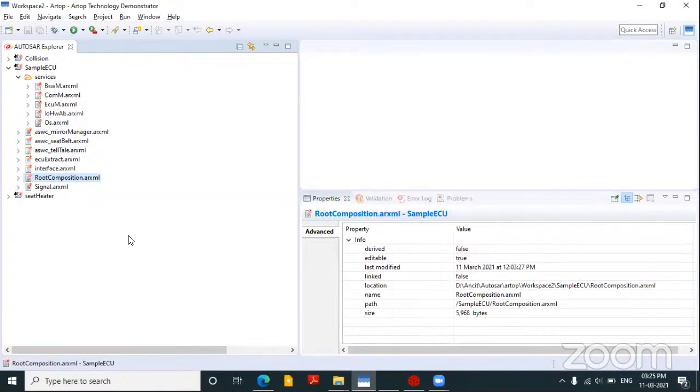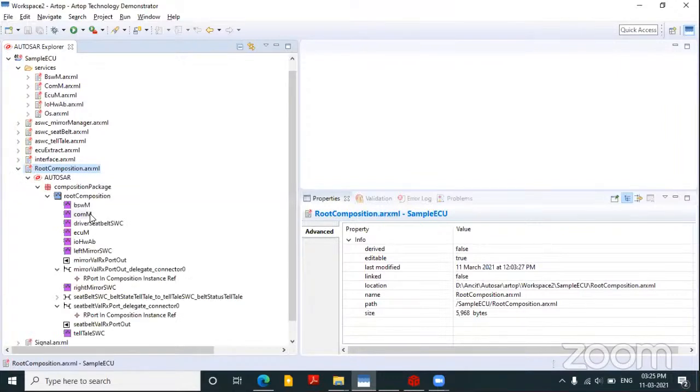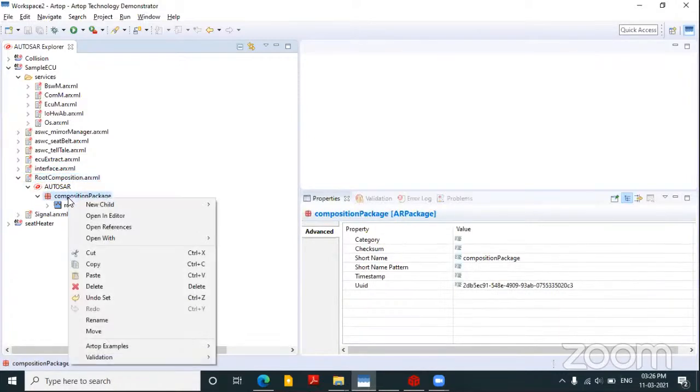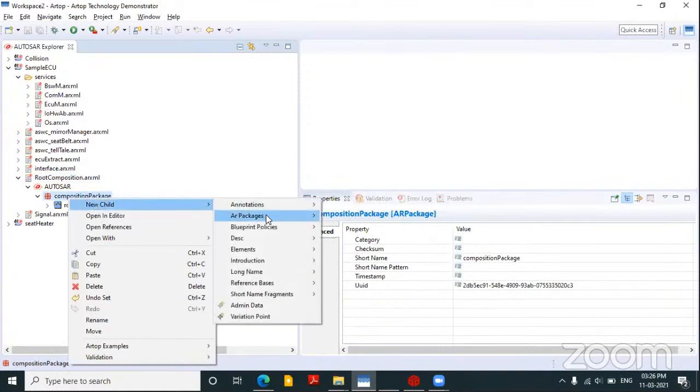Inside that application layer, we'll group the ASWCs into one single root composition, and we'll keep all these things inside it. That is the first step to create an ECU extract. So we'll group all those. For grouping, you can create a separate ARXML and create a root composition. So here we will be creating a new child and AR package.